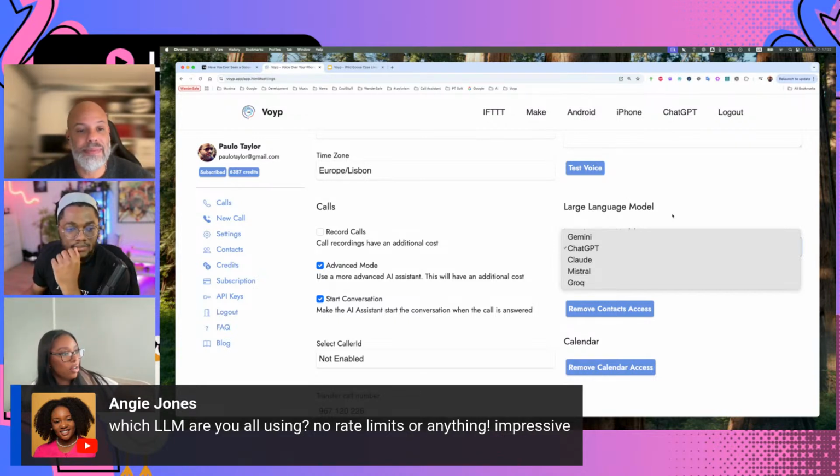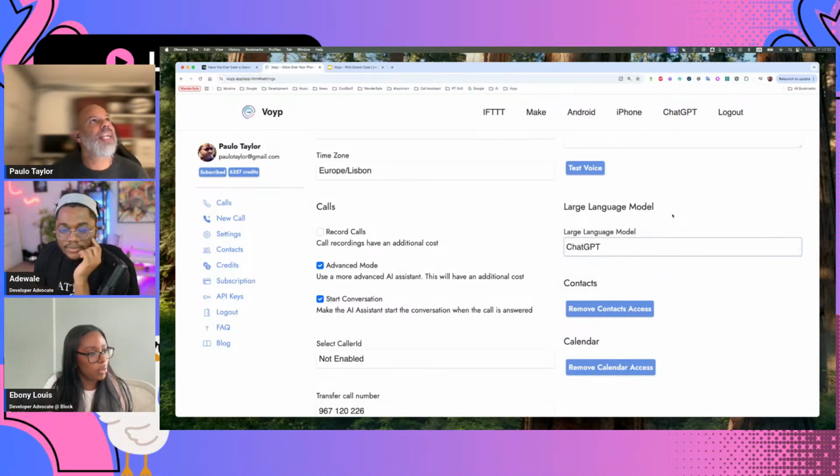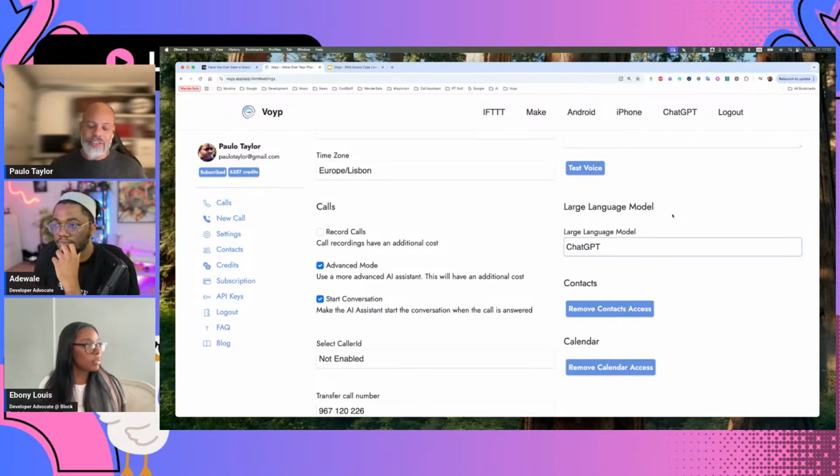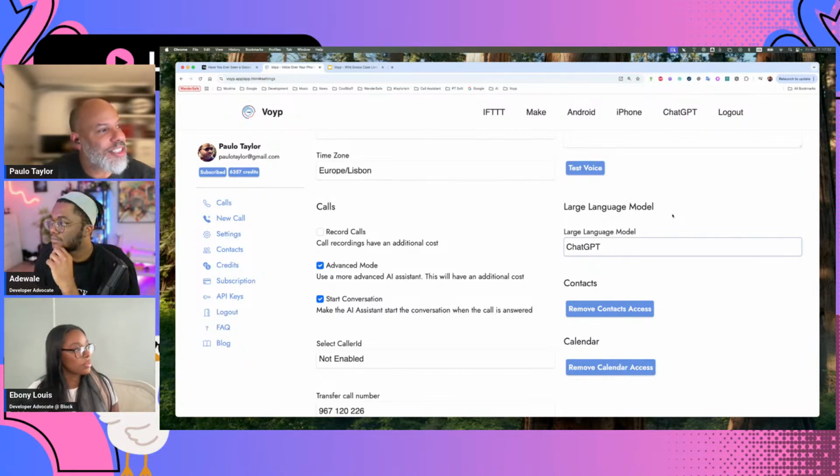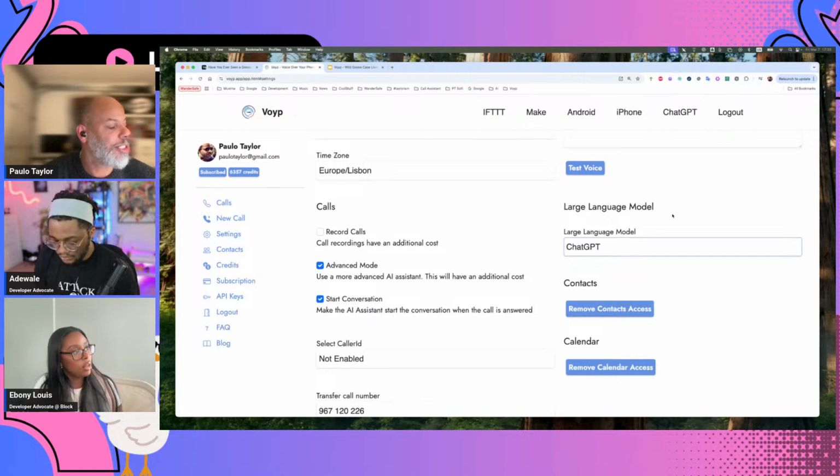Nice. So for this model, you were using chat. I mean, for this demo, using ChatGPT. Yeah, ChatGPT. It's what I found from my experience. ChatGPT, from all the others, is still the best when it comes to function calling, using the tools. From my experience, it's still the best from the rest of the competition.